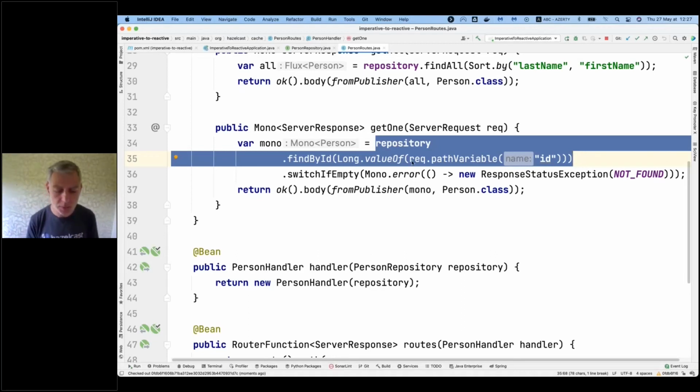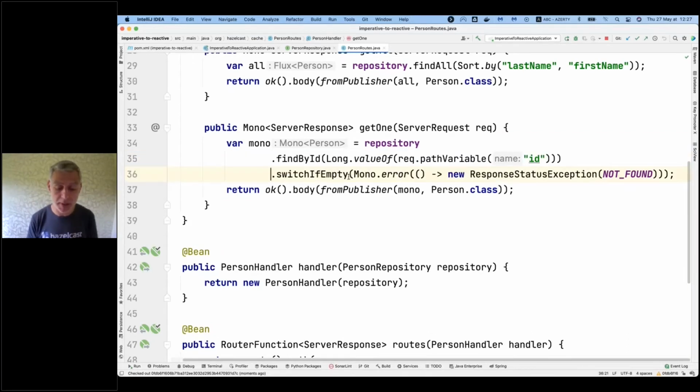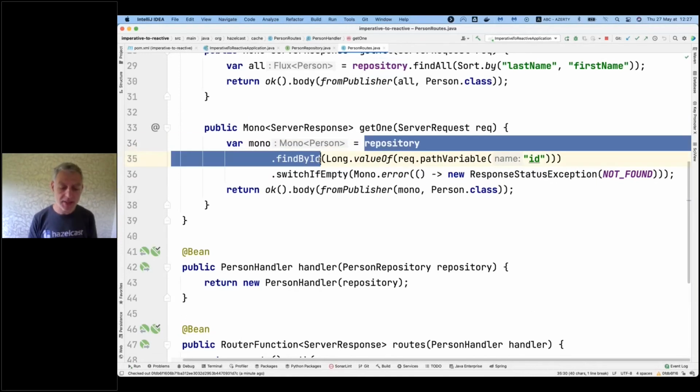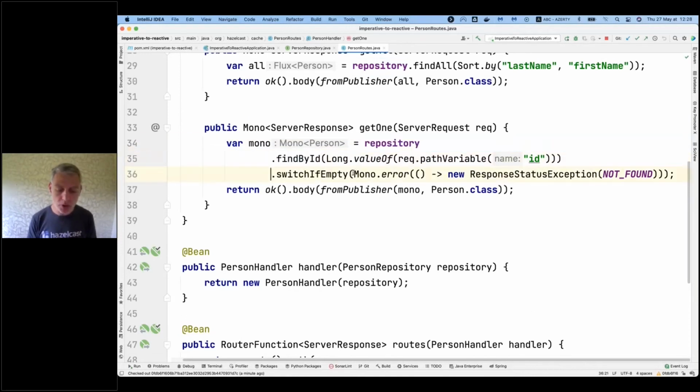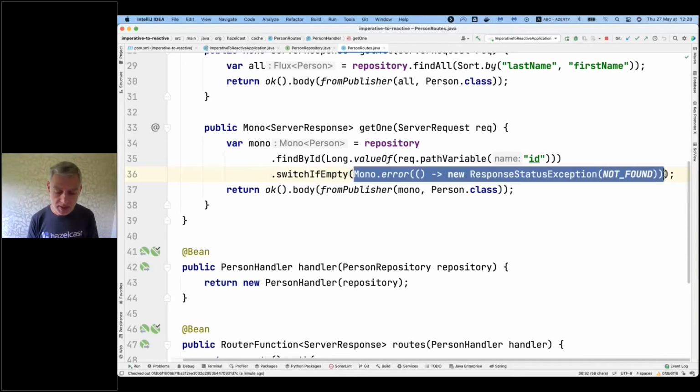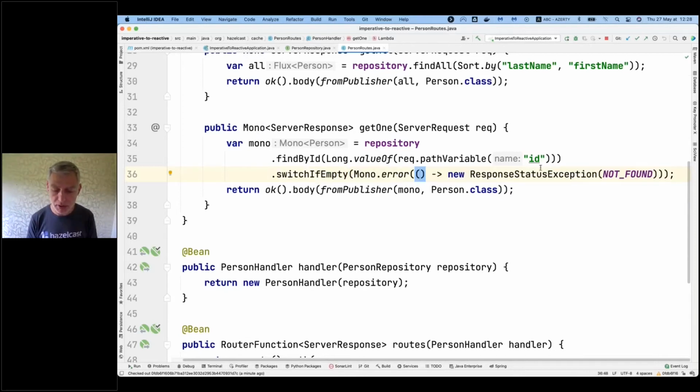I need to use the Reactive API, and the Reactive API in that case is switchIfEmpty. And yeah, it makes a lot of sense. So I do repository.findById, and if the result is empty, I switch to another value. In that case, it will be a mono error of a new response status exception.